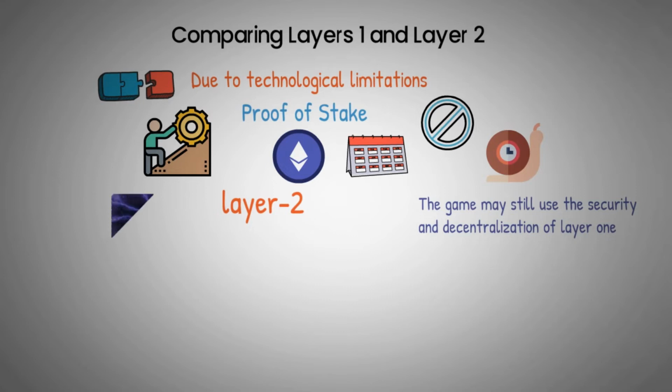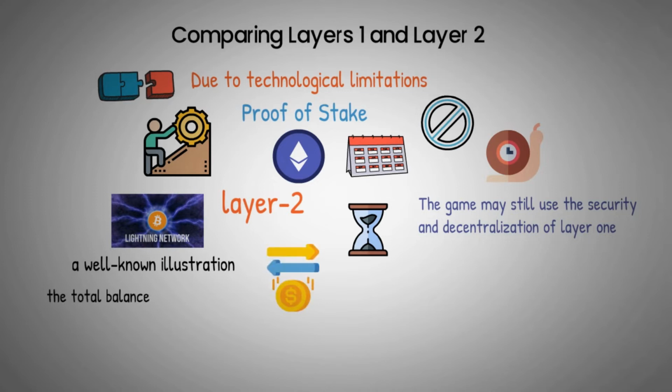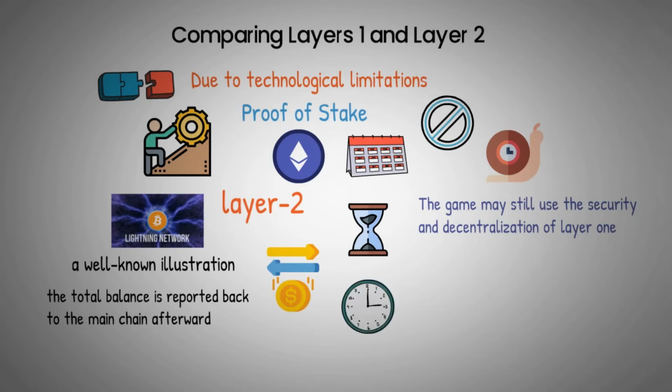Layer 2 solutions rely on and build upon Layer 1 to complete transactions. The Lightning Network is a well-known illustration. Transaction processing on the Bitcoin network might take hours when there is high demand. Users can send Bitcoin quickly off the main chain using the Lightning Network, and the total balance is reported back to the main chain afterward. As a result, time and resources are saved because all transactions are virtually combined into a single record.